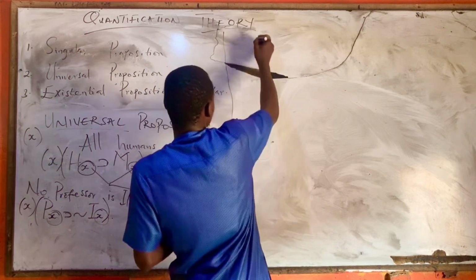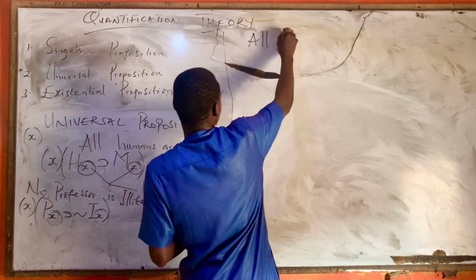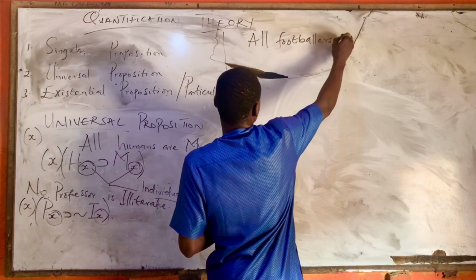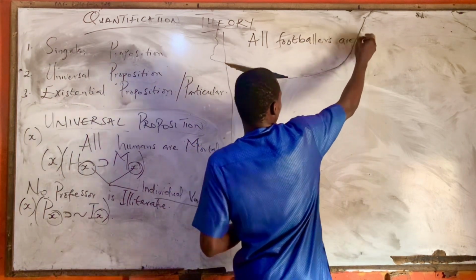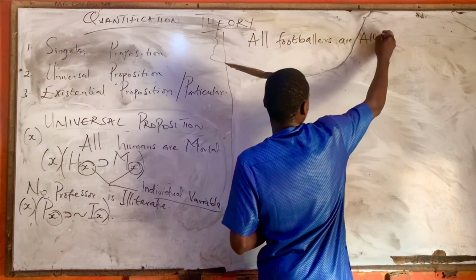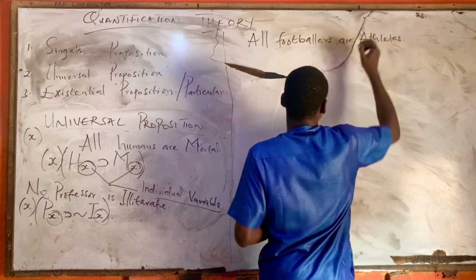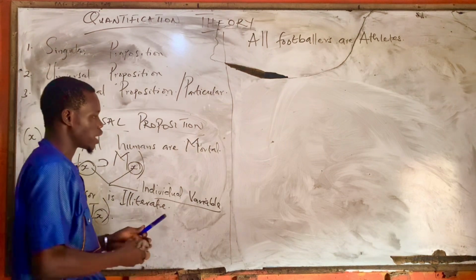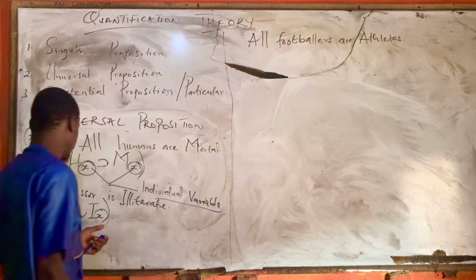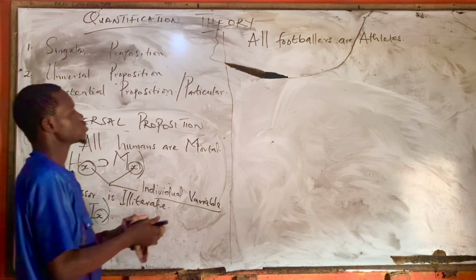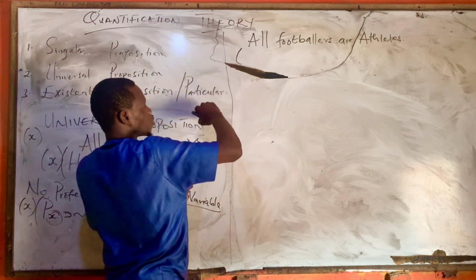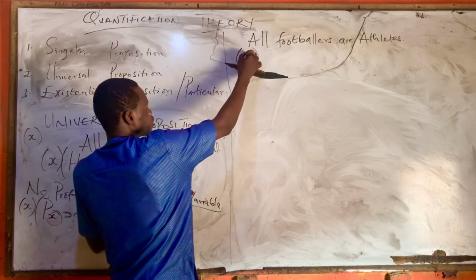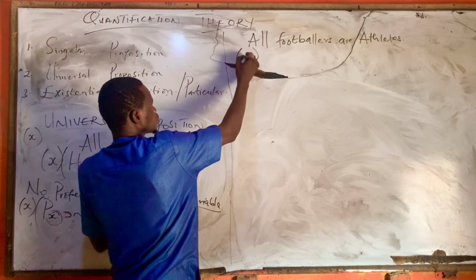We say that all footballers are athletes. How am I going to symbolize it? The same way I did here. You open your brackets X, because this X is used to represent what?